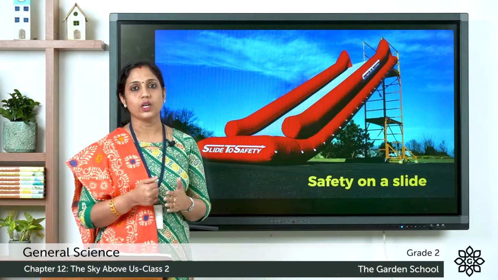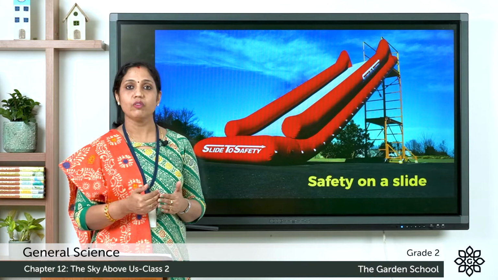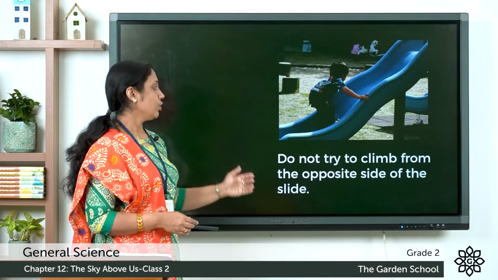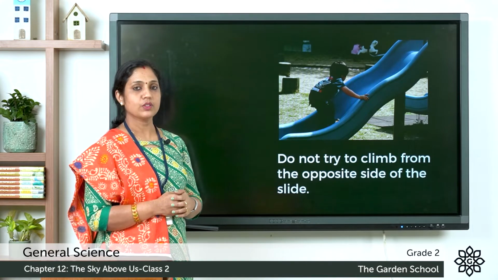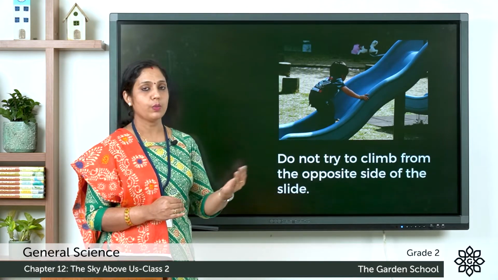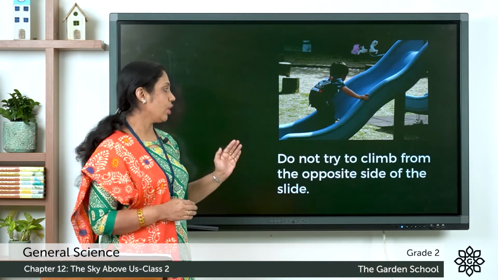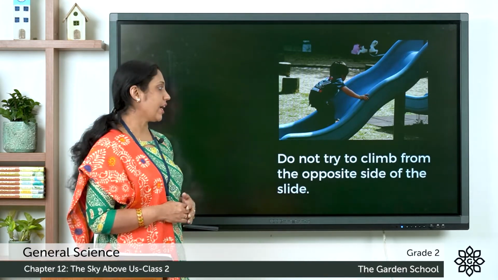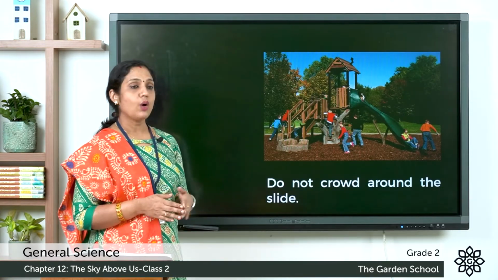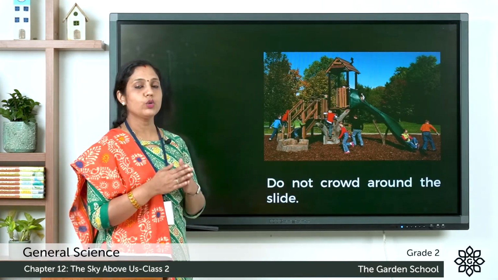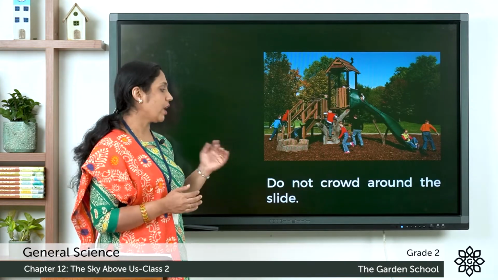So you all know what a slide is. There are some safety measures that we need to follow when we are on a slide. Do not try to climb from the opposite side of the slide. You need to climb the steps and then slide. Do not crowd around the slide. You need to wait for your turn and you have to wait in the queue.